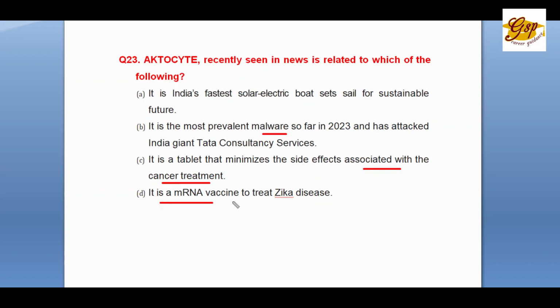D. It is an mRNA vaccine to treat Zika virus. The correct answer is C. It's a tablet that minimizes side effects associated with the cancer treatment.